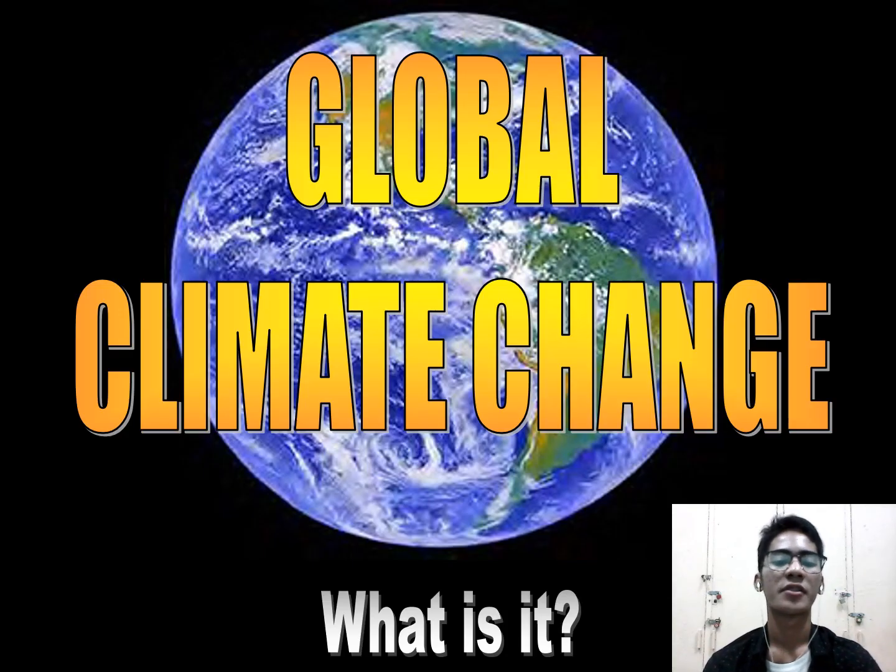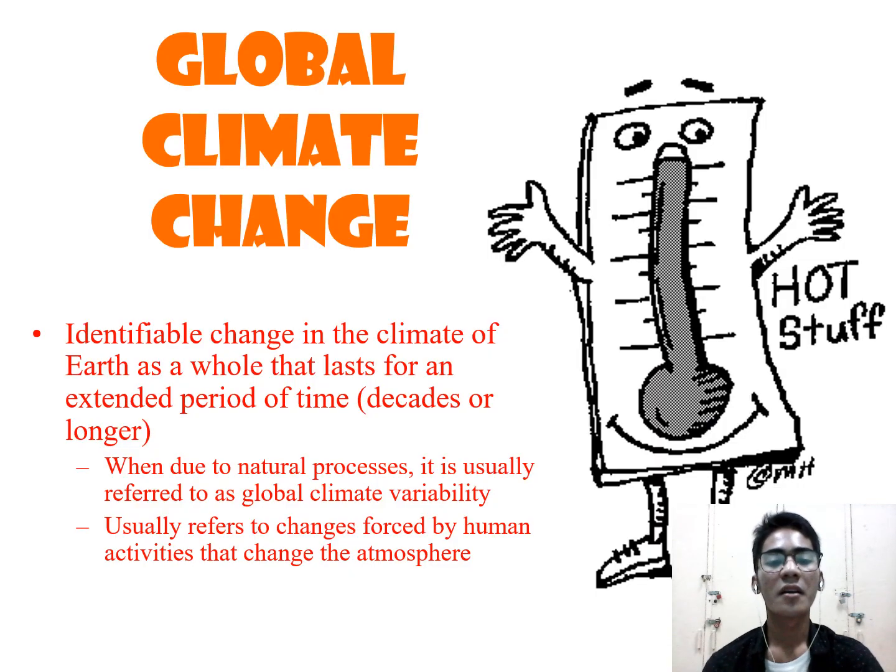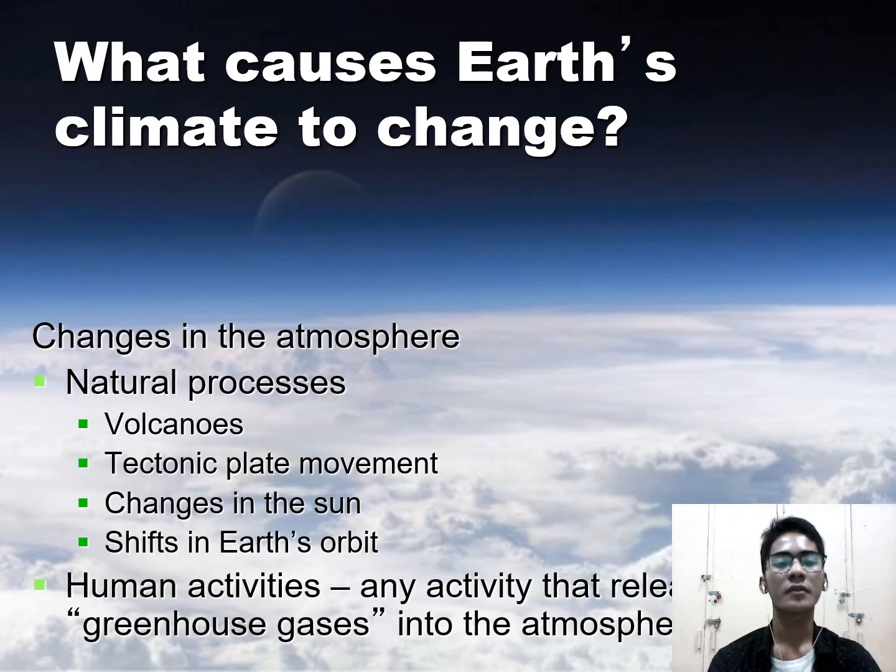Global climate change. What is it? Okay. Global climate change is an identifiable change in the climate of Earth as a whole that lasts for an extended period of time, either decades or longer. When due to natural processes, it is usually referred to as global climate variability. Global climate change usually refers to changes forced by human activities that change the atmosphere.